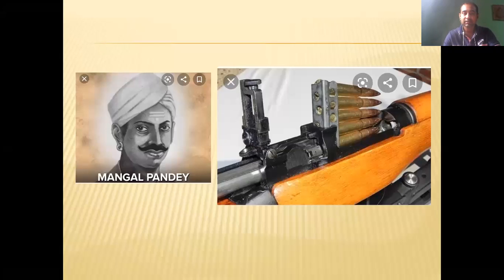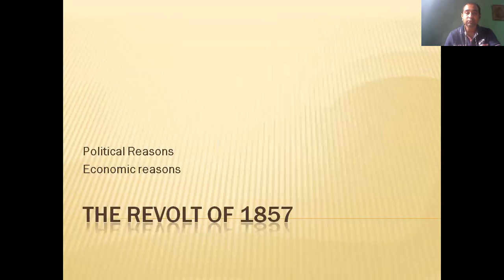Can you see? Okay. So in this PowerPoint presentation, you can see two pictures. One is this picture of Mangal Pandey, and another one is a gun. The name of the gun is Lee Enfield rifle. So these two pictures are related to our today's topic. The name of the chapter or the topic is the revolt of 1857.